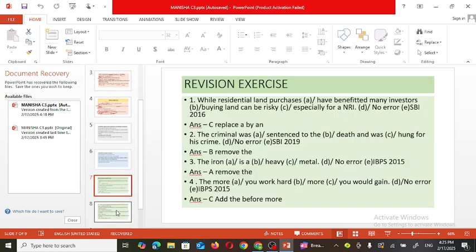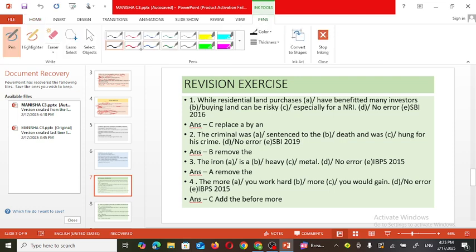Now let's see some exercises, means use our knowledge with the help of these examples. See the first example.